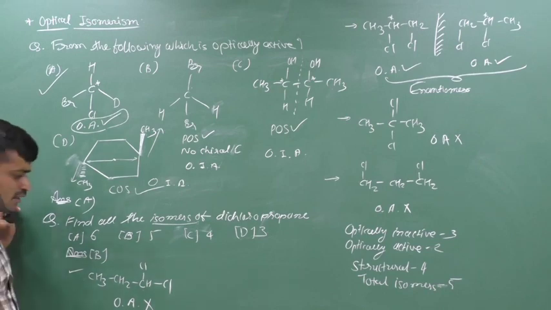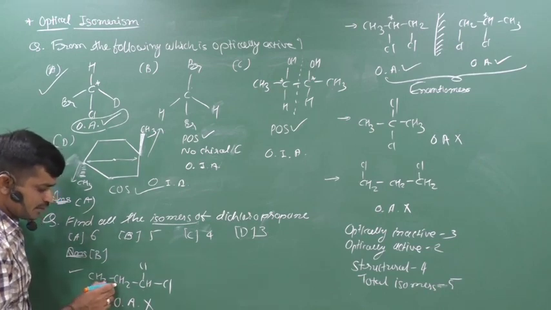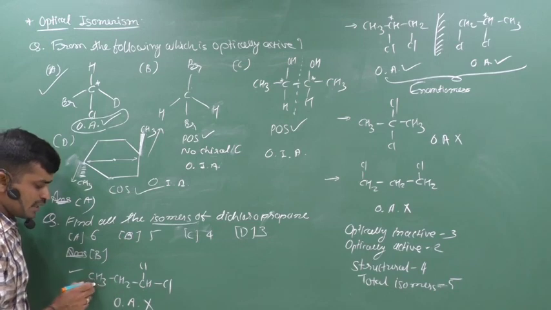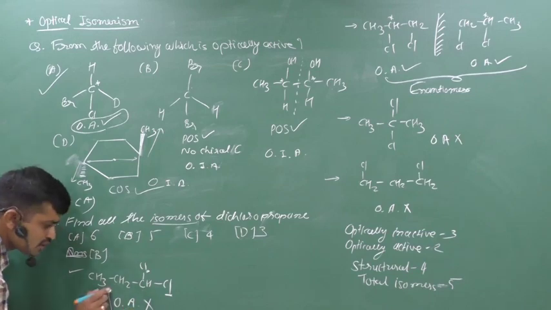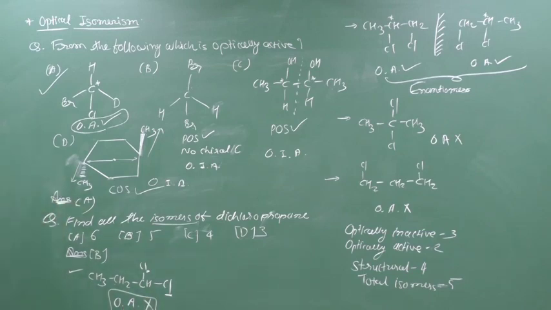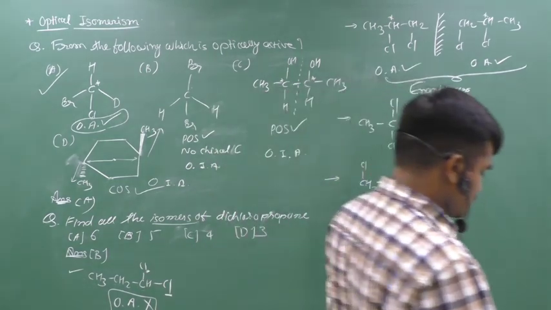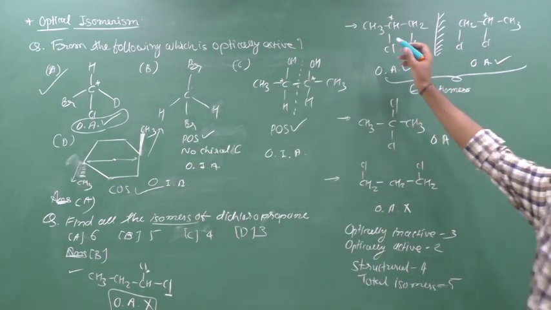If we think about that, it is optically inactive because this carbon is not a chiral carbon, this one is also not a chiral carbon, because it has two similar atoms. Therefore, it is not optically active. Now we can think about the second possibility, which is like that.